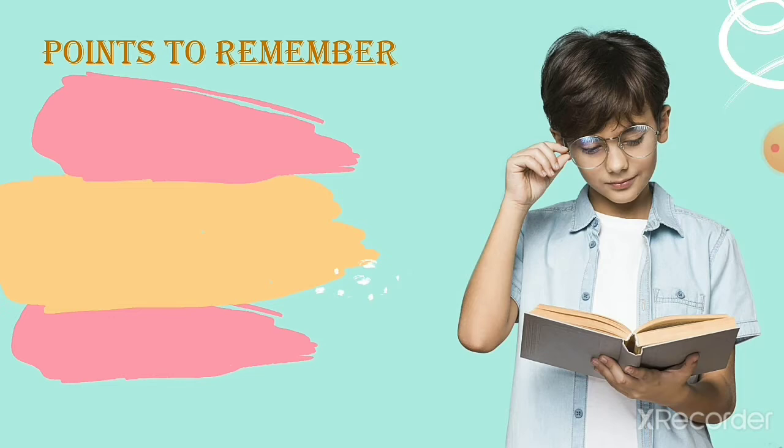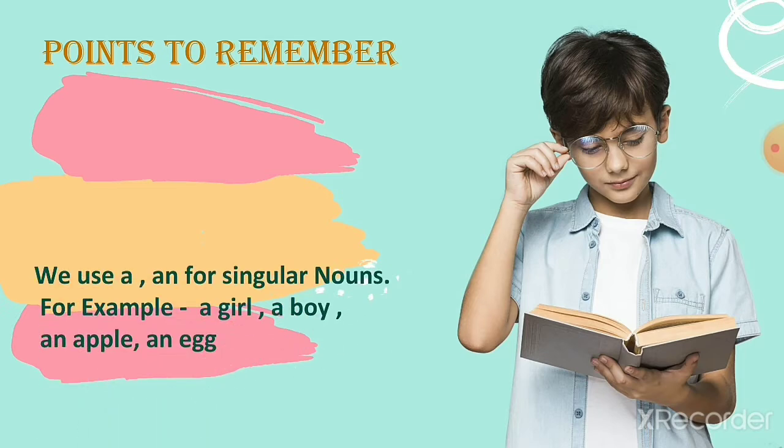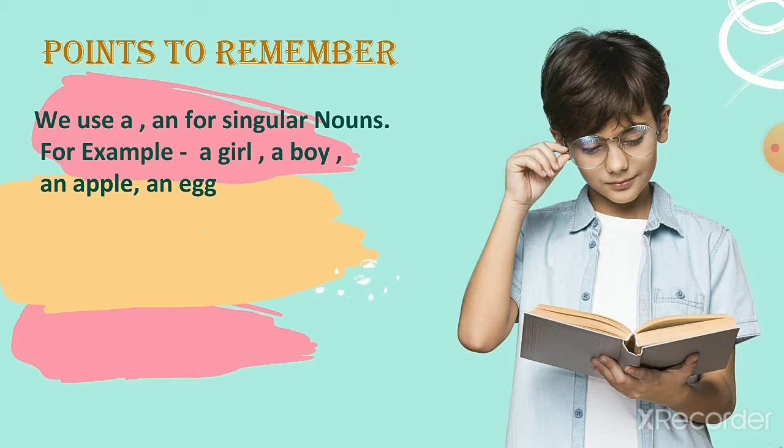Kids, points to remember. We use a and an for singular nouns. For example, a girl, a boy, an apple, an egg. Kids, always remember that we use a and an for the singular noun. It means for one person, place, animal or thing.